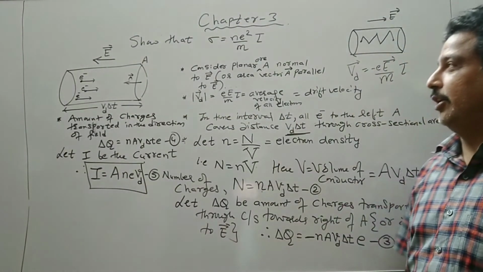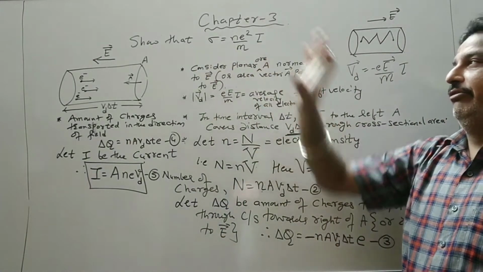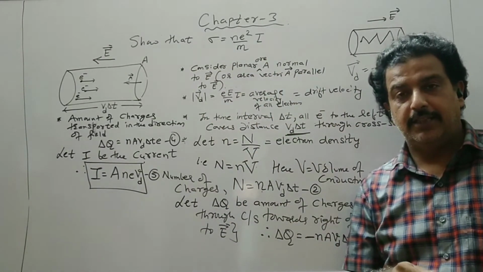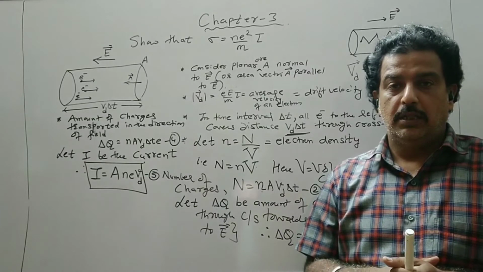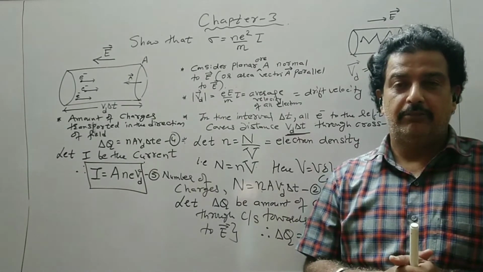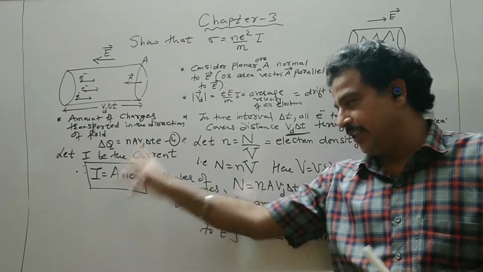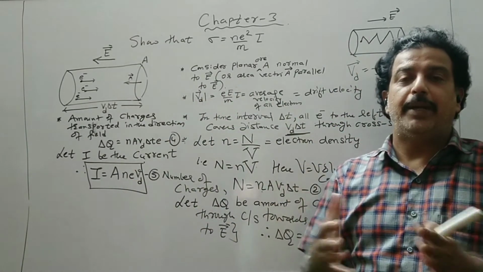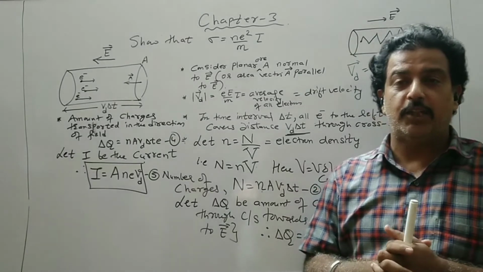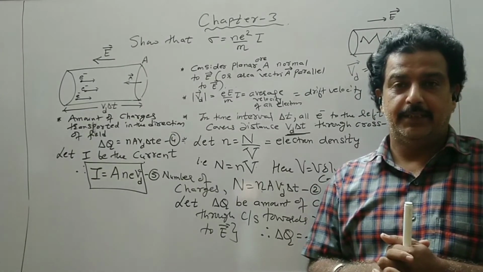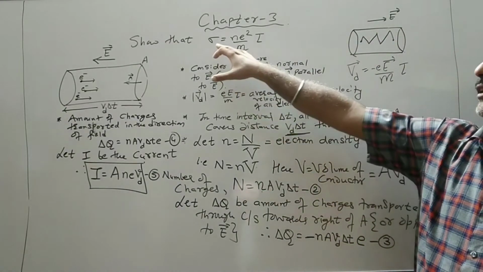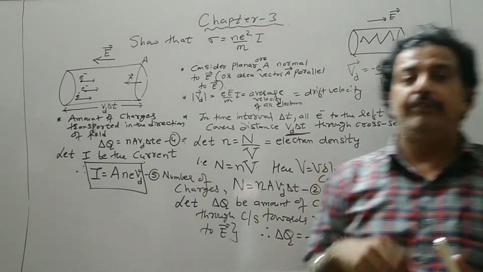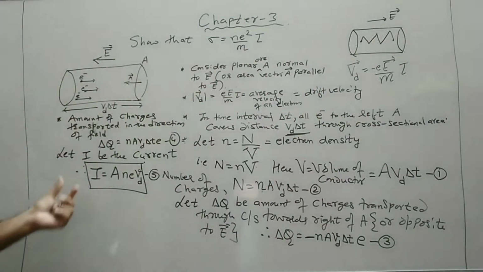Now we know the relation of the current density, that is J, and we know the microscopic Ohm's law also. So in order to define J, we need I and A, which is coming in this derivation. And then we compare that J relation, we know that J is equal to sigma into E. So we have to define the conductivity, and therefore we are moving towards J. So I is equal to n A e Vd.